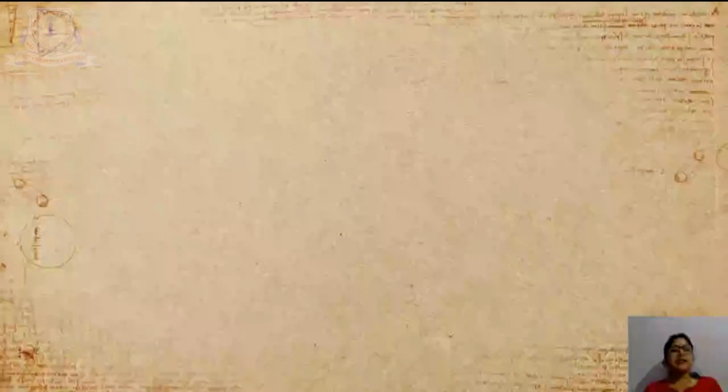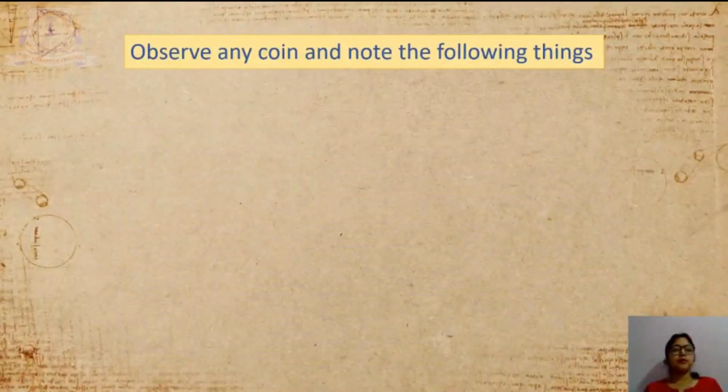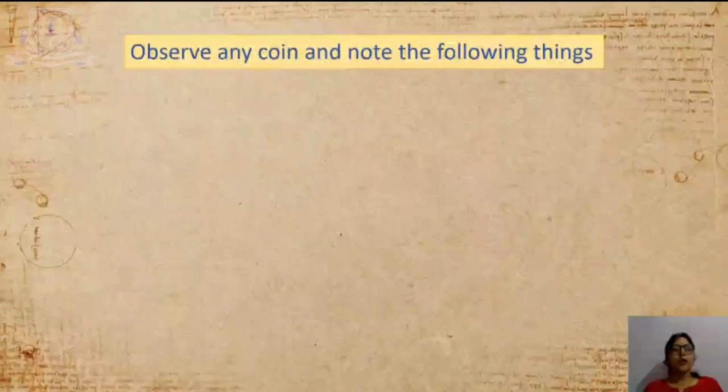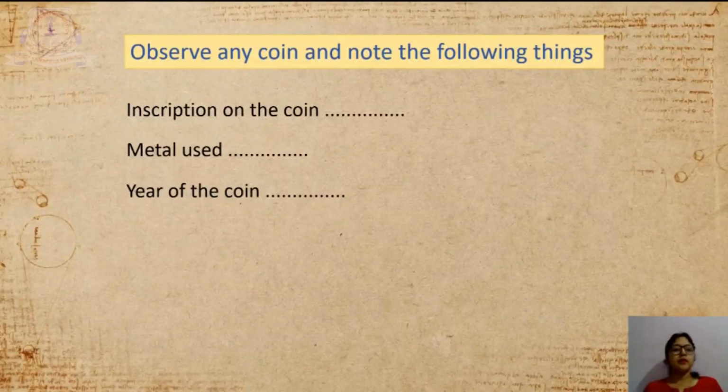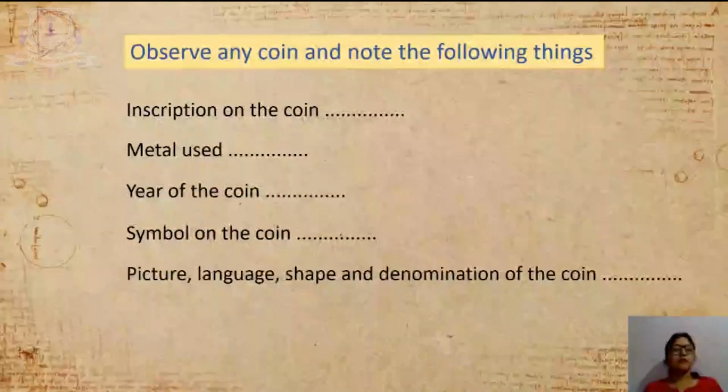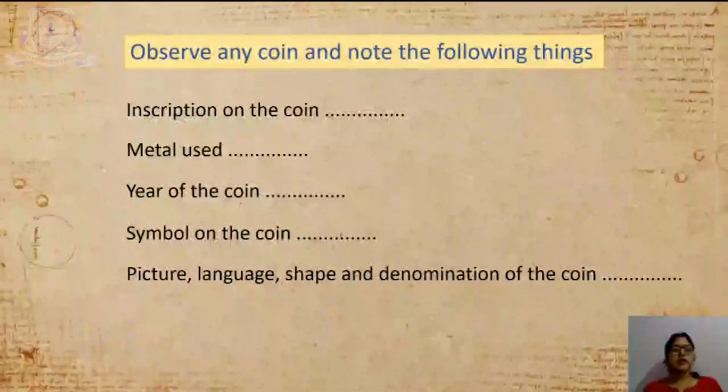Now one exercise that you can do at your home. Observe any coin and note the following things: inscription on the coin, metal used, year of the coin, symbol on the coin, picture, language, shape and denomination of the coin.